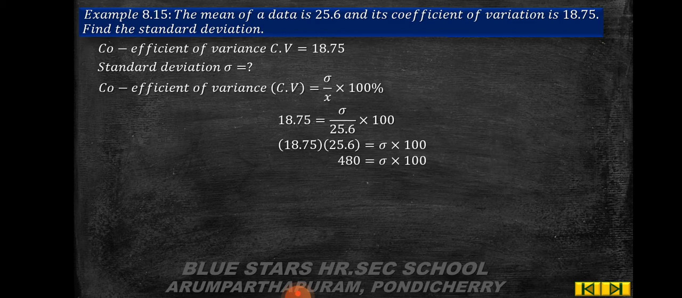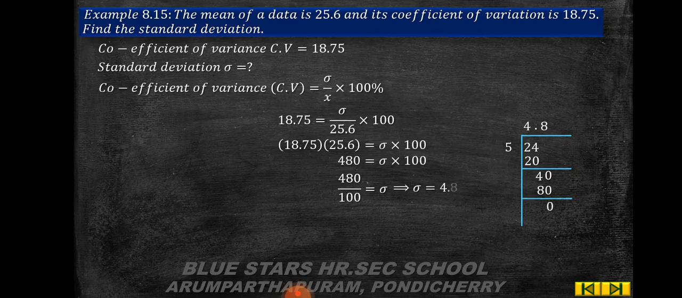480 is equal to sigma into 100. Sigma is equal to 480 by 100. Therefore, the standard deviation, that is sigma, is equal to, you directly put the decimal, 0 gets cancelled. So 48 divided by 10 is 4.8. Or otherwise you can do the simplification. Afterwards you get the value as 4.8. So sigma is equal to 4.8.